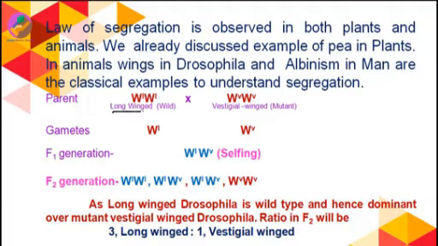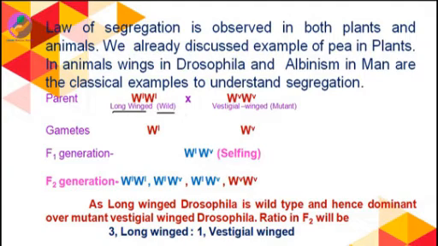One Drosophila species is long winged, which produces long wings, and it is generally wild. Wild means it is the dominant one. Another is a mutant variety, which has vestigial wings, meaning short wings. So this is short winged, vestigial winged, and this is long winged. These 2 are parents. Long wing is the dominant character, vestigial wing is the recessive character.